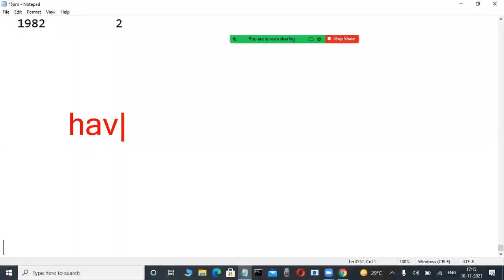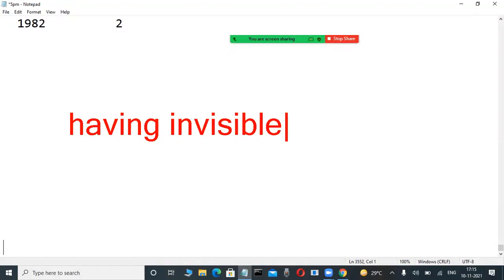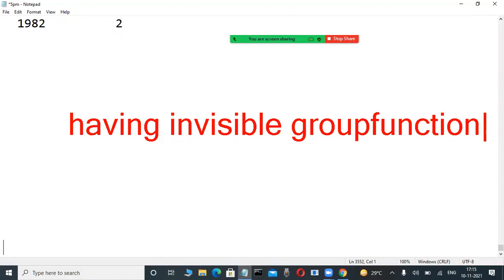In a having clause, the regularly used concepts are normal columns and group function columns. But unfortunately, we can also use invisible group functions in a having clause. So many fellows don't have an idea about this. In every relational database system worldwide, we can also use invisible group functions in a having clause. What are invisible group functions?